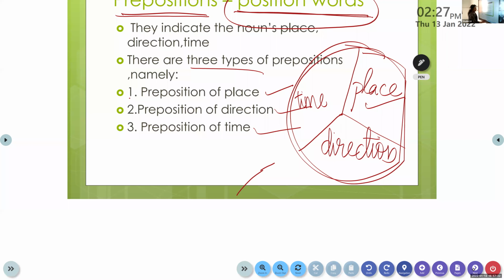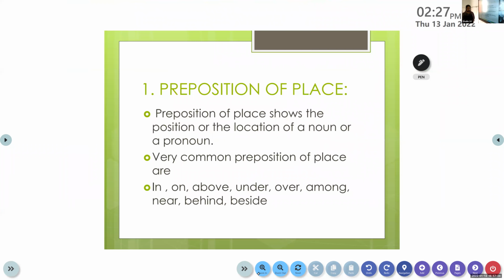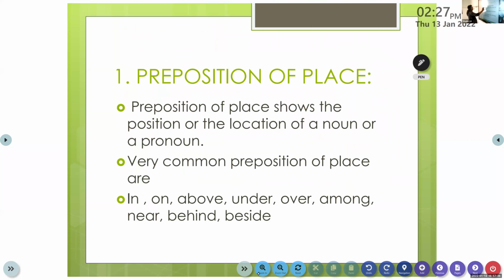The first one is the preposition of place. What does it show? It shows the position or the location of a noun or a pronoun.